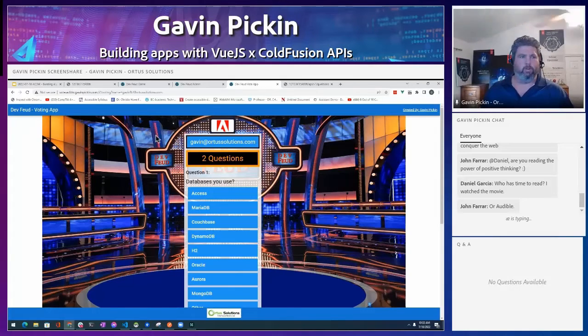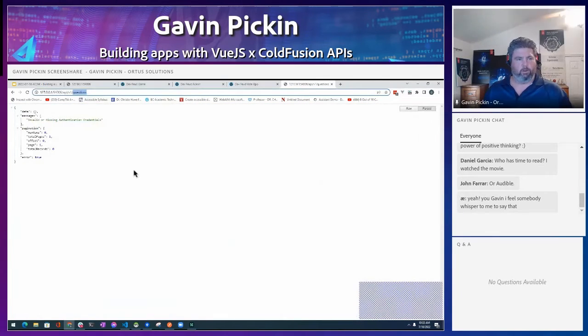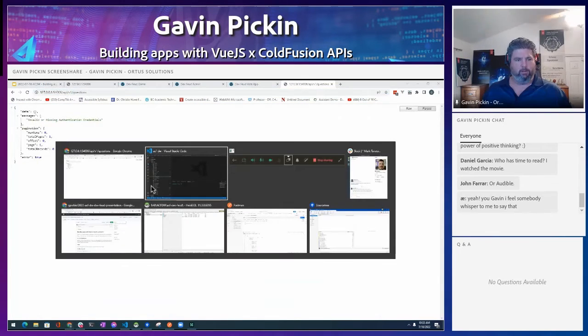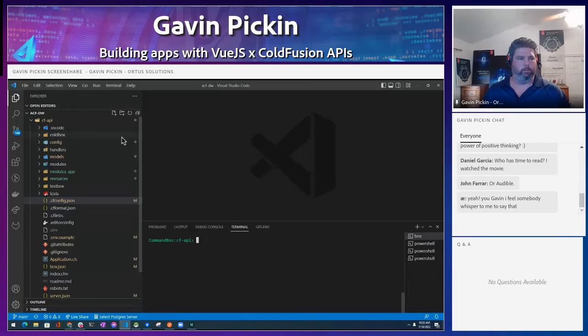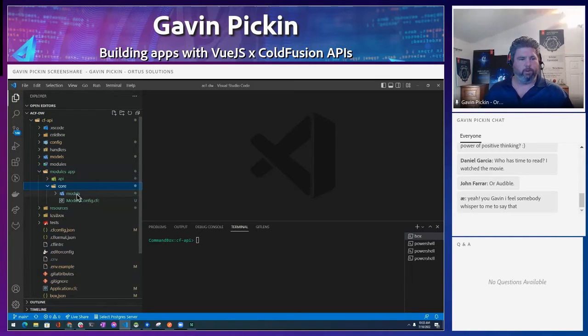And obviously we've got the API behind it. We've looked a little bit at the API. We've got some security built in. If we go to different endpoints, we do different things. So let's look at the code a little bit. In our modular app, we have modules here. And then we have our core, which is where I shove my services.